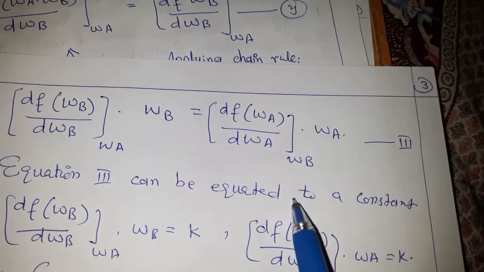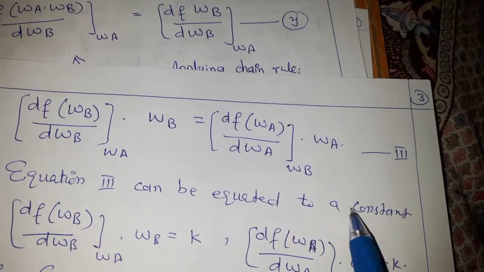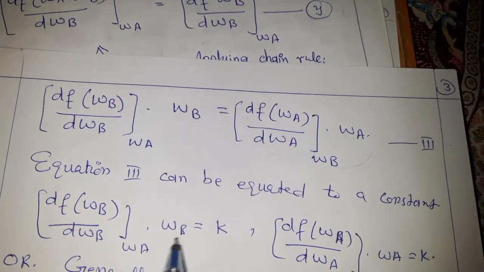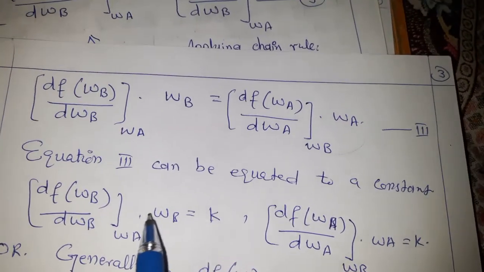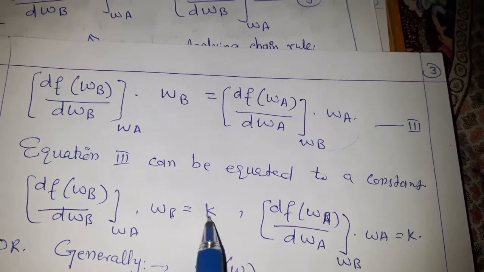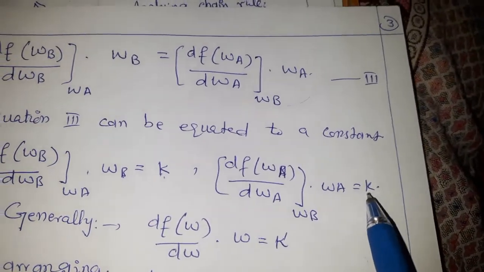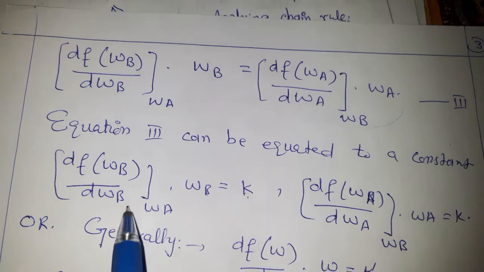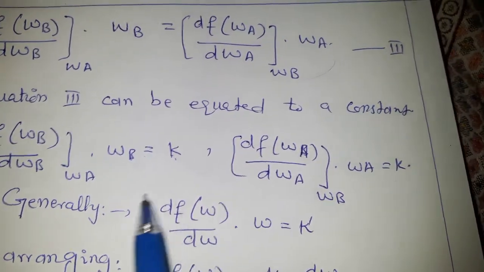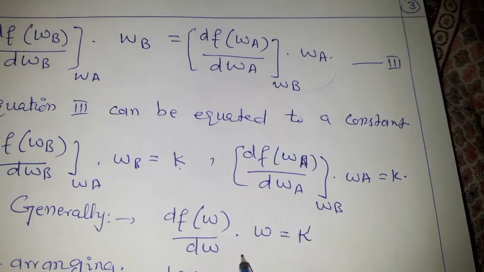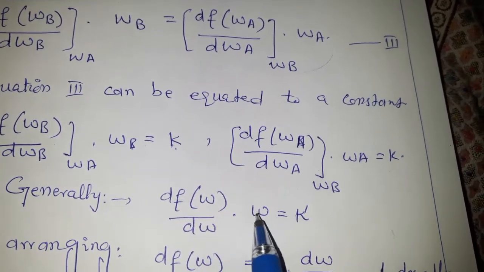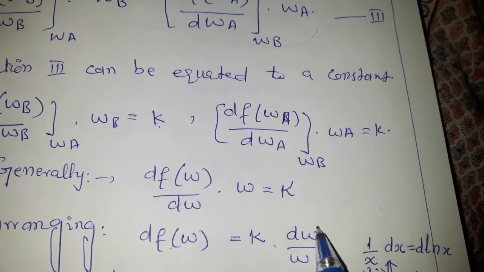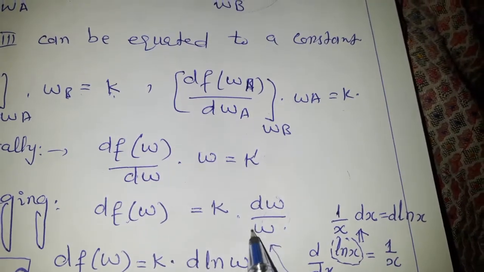Equation 3 can be written in a form in which both the right hand side and left hand side we can make equal to a constant term, that is k. So this term we can make equal to a constant, and this term also equal to a constant. Generalizing this equation is very important, because this is for individual systems, we just eliminate this term, so we get a very general equation which is easy to solve. After rearranging this equation, this term can be transferred to the other side, and this term can be solved in mathematics.